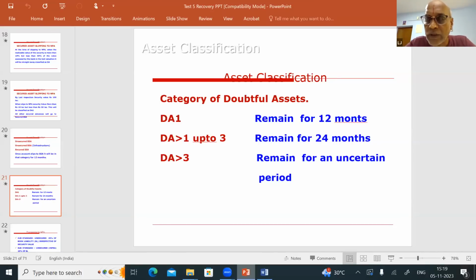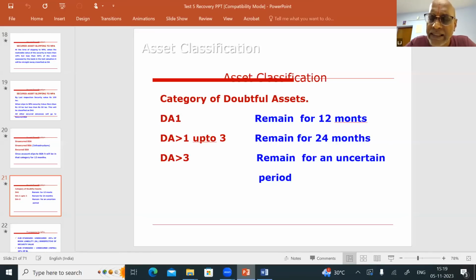Once you classify an account as doubtful asset, DA1, it will be in this category for 12 months. Then it will go to DA more than 1 up to 3, that is DA2 and DA3. So DA more than 1 up to 3 means what? DA2, it will be for 12 months. DA3, it will be for another 12 months. That means DA more than 1 up to 3 will remain in this category for 24 months. If they ask that question, you should be able to write the answer.